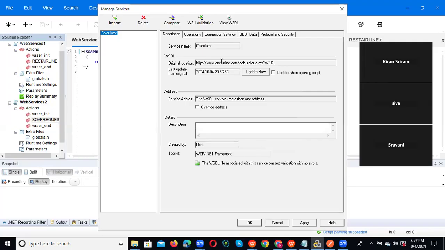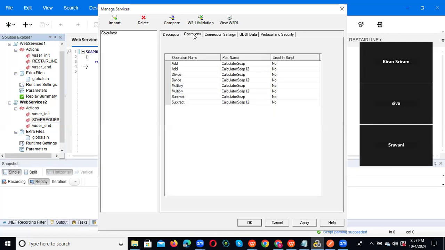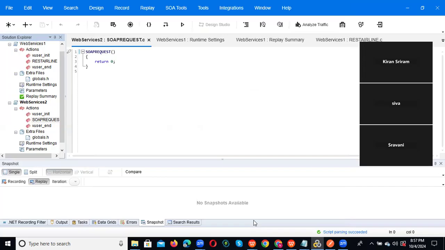Then you can see here, once you click the import, calculator is one of the WSDL files. It is imported, and we can see here, this is the service name calculator. And if you click operations, what are the operations there? Add, division, multiplication, subtraction will be there. Okay. So the WSDL will be successfully applied. So if you click apply and click OK. Now in the SOA tool, we have imported the WSDL file. After that, again go to the SOA tool.